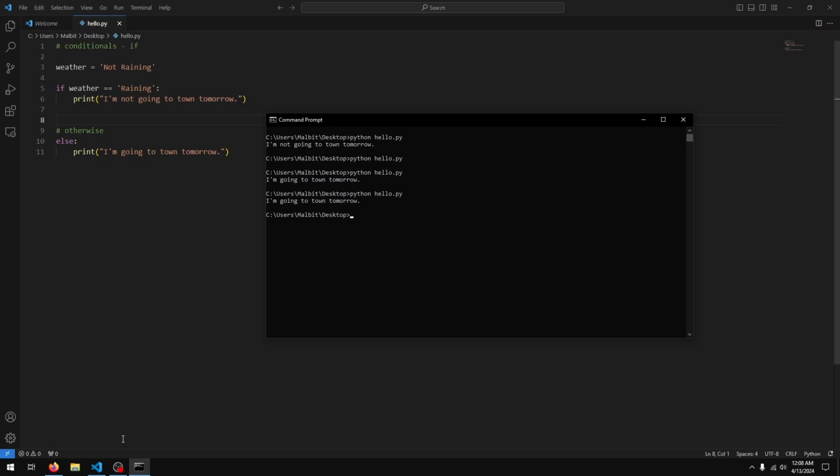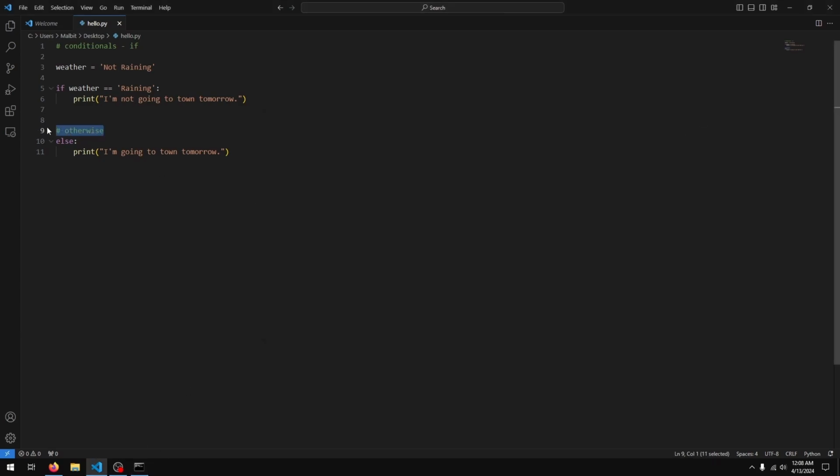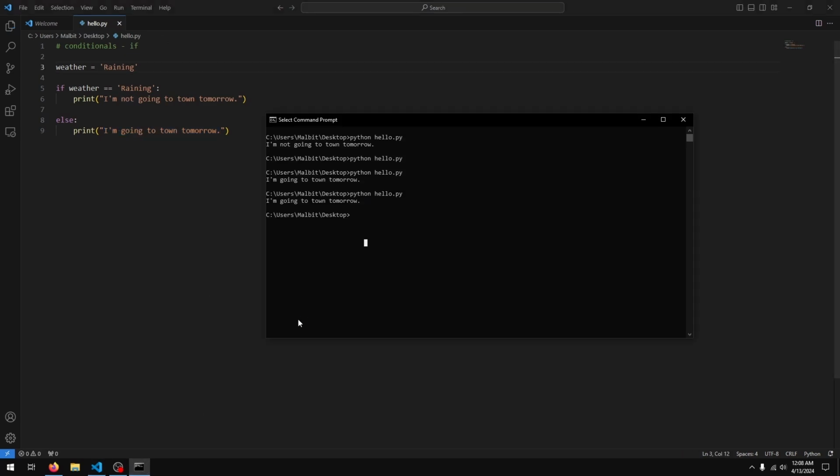And if I execute, you see it says I'm going to town tomorrow. So that's the if and the else. If weather is raining, I'm not going to town, otherwise or else I'm going to town. And if I change this to raining, then we get the first one, which is I'm not going to town tomorrow.